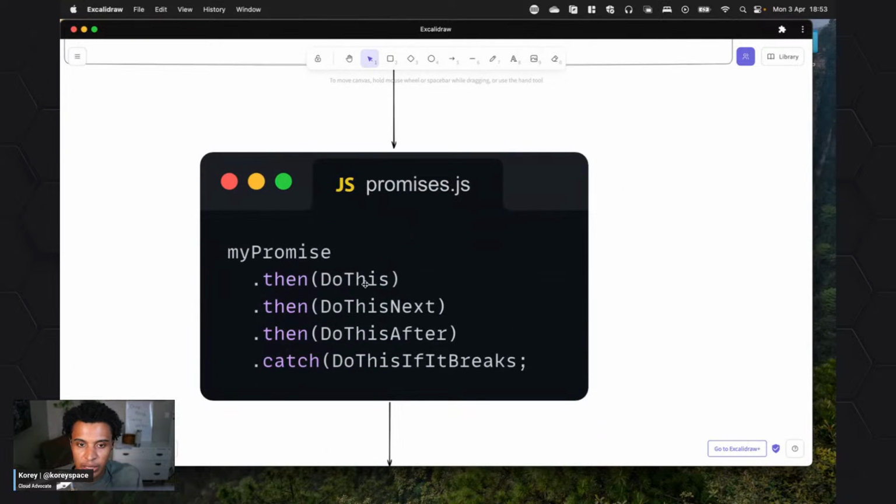So promises, this is again taken from some of the MDN documents. But let's say we have a promise, then we have this dot then. Once this resolves, dot then do, so once we get this data, then do this. So we might want to print something, we might want to do something extra that we could chain. This is called chaining. We could do dot then.